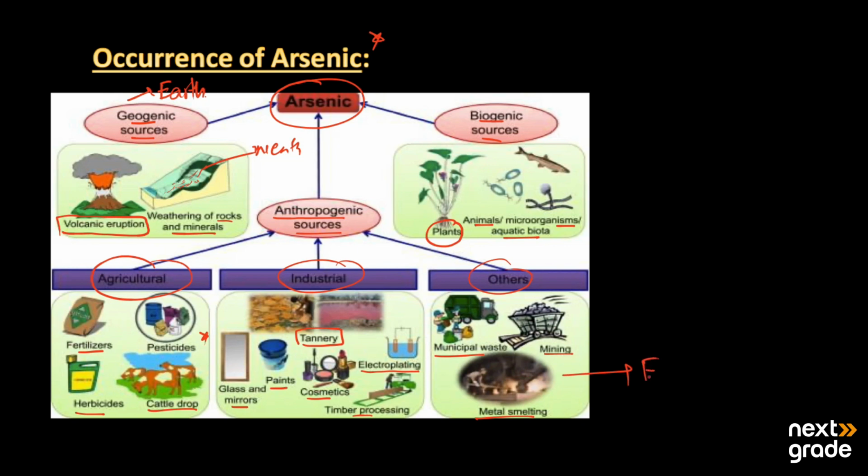Smelting is a process in which we extract metals by the process of metallurgy. So this was the simple occurrence of arsenic.